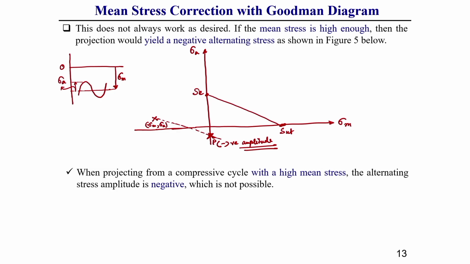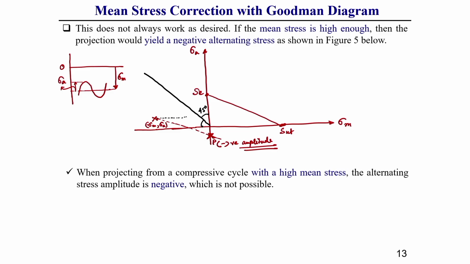Once it cuts the negative side of this amplitude versus mean stress curve, to correct the mean stress effect we use another procedure. What is this procedure, that I am going to show. For that, on this negative side, we need to draw a line which is 45 degree with the ordinate as well as the abscissa.